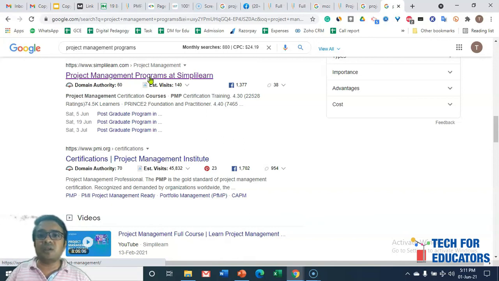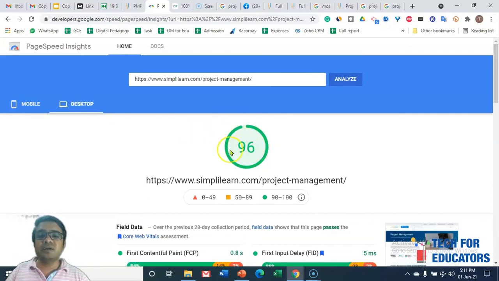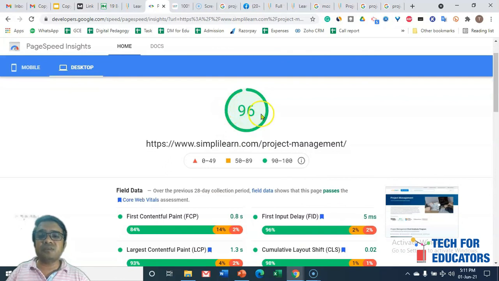There are different tools available on the internet by which you can assess the speed of your website. In the session we will cover this tool in detail, but I'm just showing you a project management website that I have already analyzed. It is showing 83% for mobile, which is very good, and for desktop the speed optimization of this website is 96. So this is a very fast website. Google will give priority to those websites which are giving the fastest information. So just ensure that whenever somebody visits your website, it opens fast and is able to provide all the information in the quickest possible time frame.